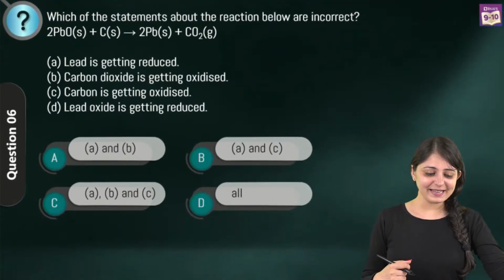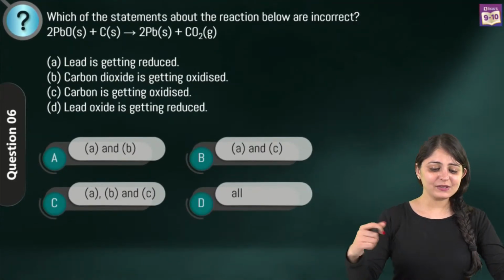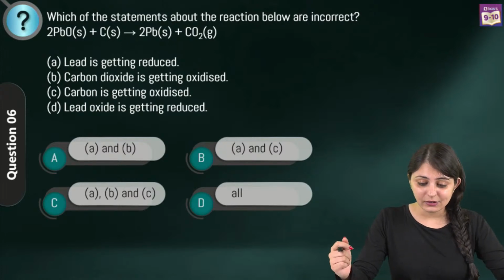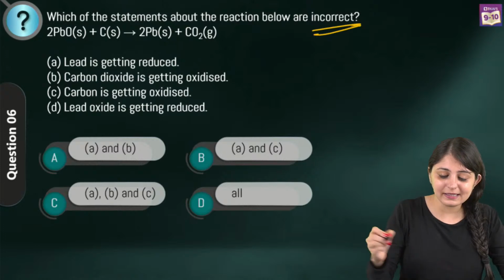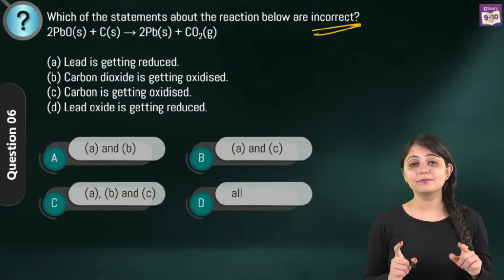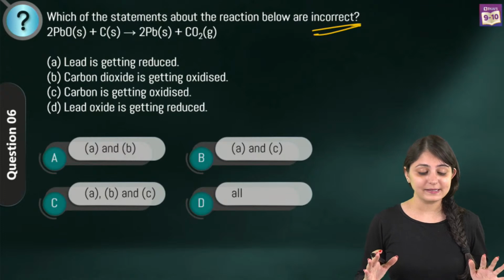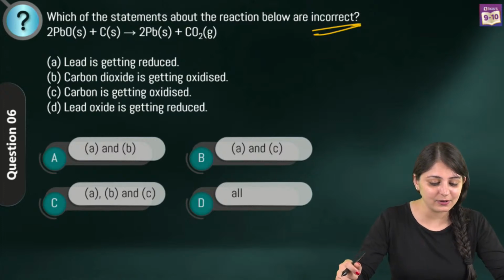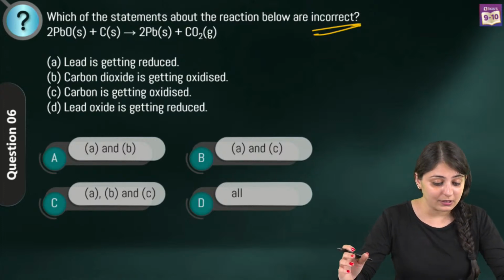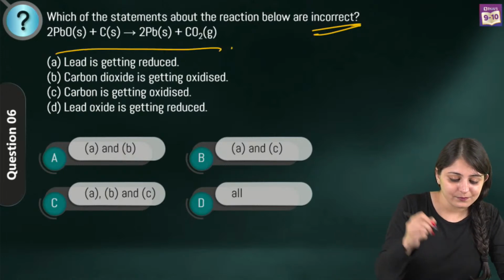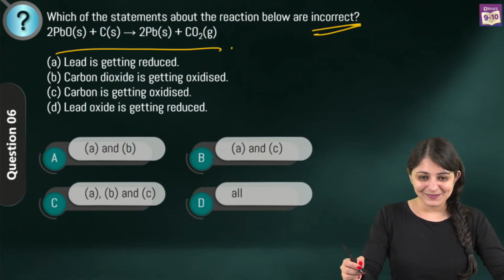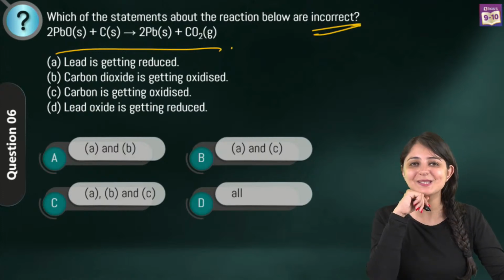Alright, moving on to the next question now. Which of the statements about the reaction below are incorrect? Now the first important thing is they are saying it's incorrect. So read the question properly. This is very important from the exam point of view. Lead is getting reduced. Carbon dioxide is getting oxidized, carbon is getting oxidized, lead oxide is getting reduced. So look at this equation. You've got lead oxide plus carbon giving you lead plus carbon dioxide. Let's see who's going to answer this one really quick.